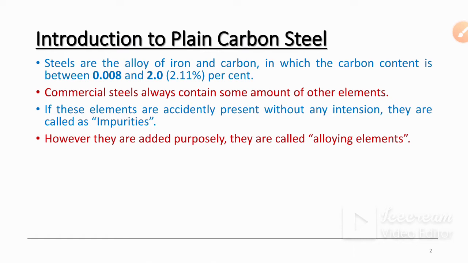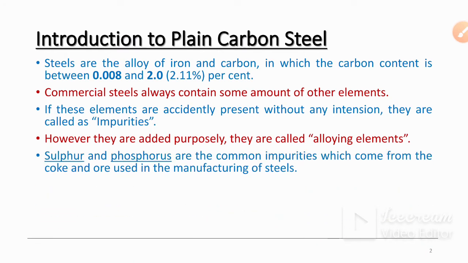These are impurities. If you add purposefully some additives or metals, these are known as alloying elements. Sulfur and phosphorus are common impurities which come from the coke or ore used in the manufacturing of